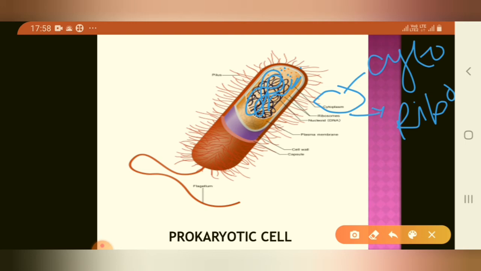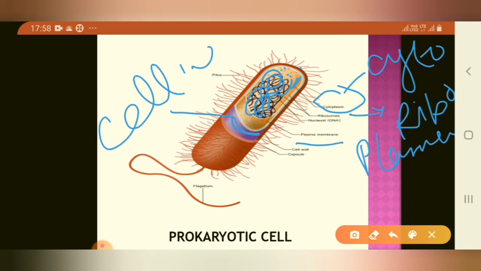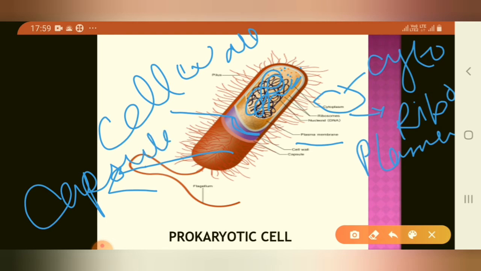From the inside, at first we find the plasma membrane. Number 2 is the cell wall. This violet-like structure is called the cell wall. Then this brown-like structure is known as the capsule. This is a picture of a bacterium. And this is called the flagellum.